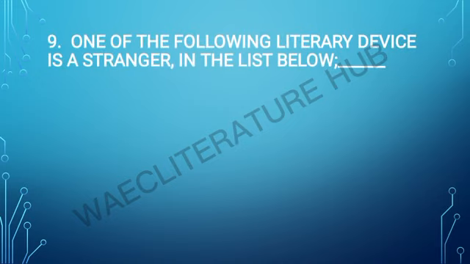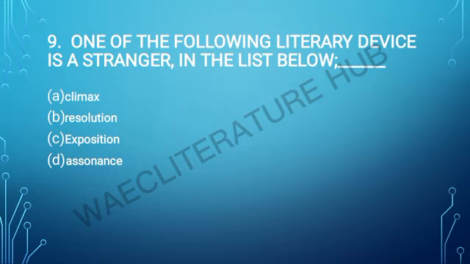One of the following literary devices is a stranger in the list below. Climax, resolution, exposition, assonance. And the stranger here is assonance because assonance belongs to poetry and the rest are elements of plot.